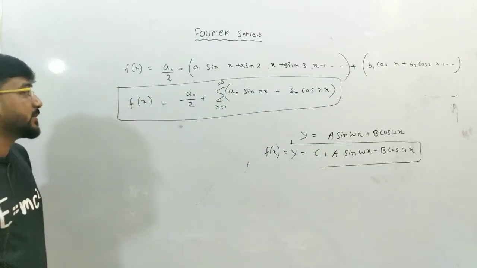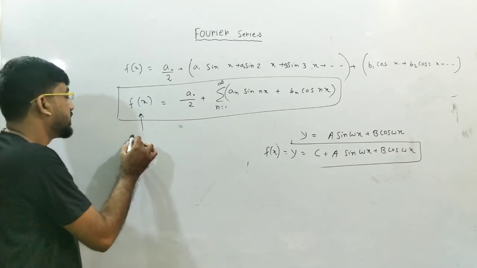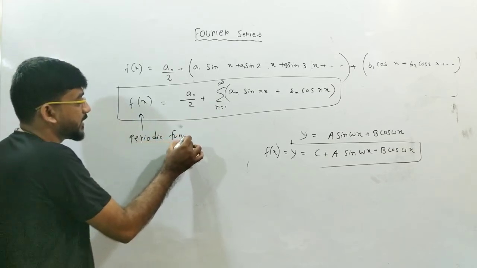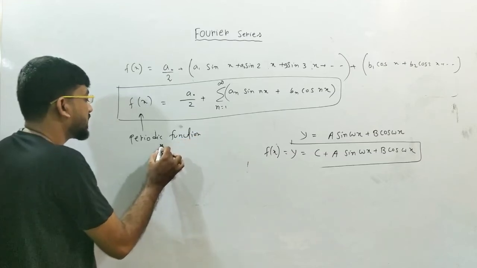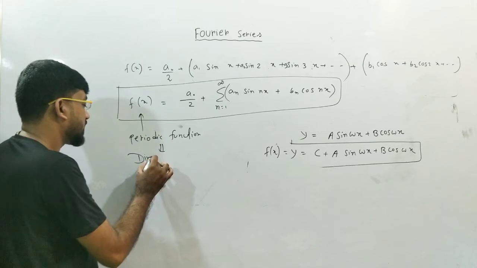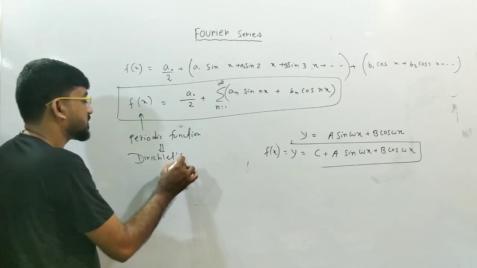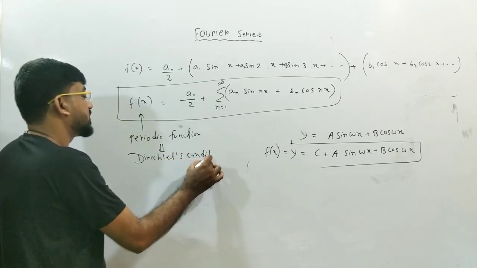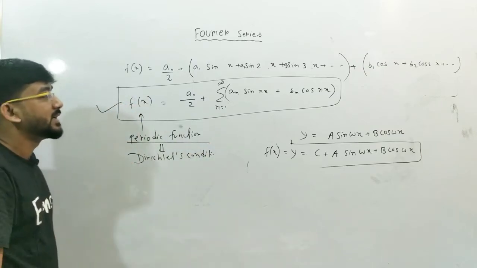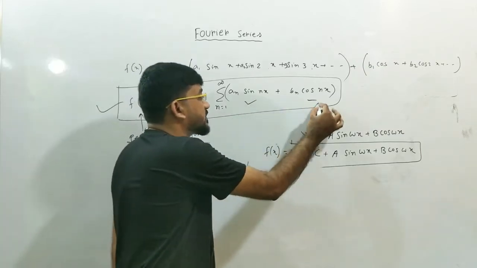So any function f of x which is obviously a periodic function, and must obey the Dirichlet condition. I will discuss about this. What is Dirichlet condition? Okay, Dirichlet condition. So a function which follows Dirichlet condition must obviously be a periodic function, and any periodic function can be written in terms of sine and cosine.